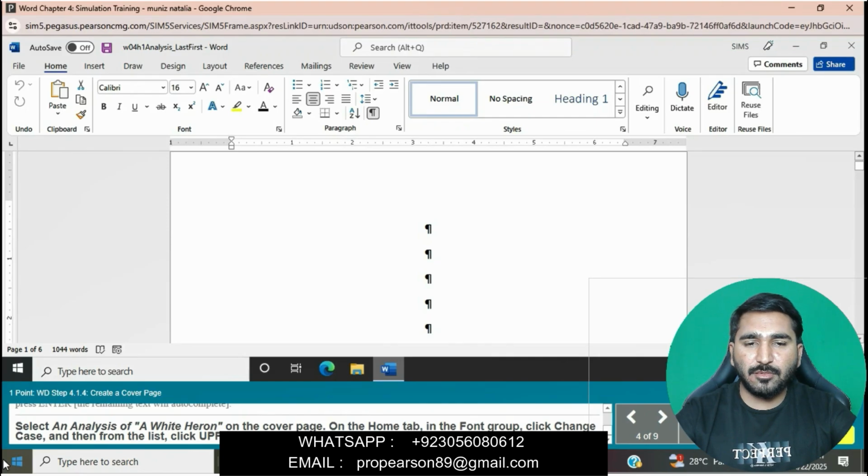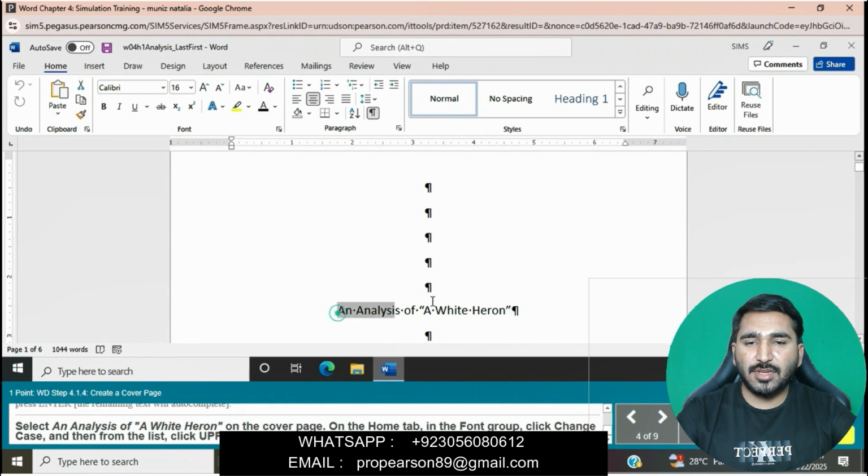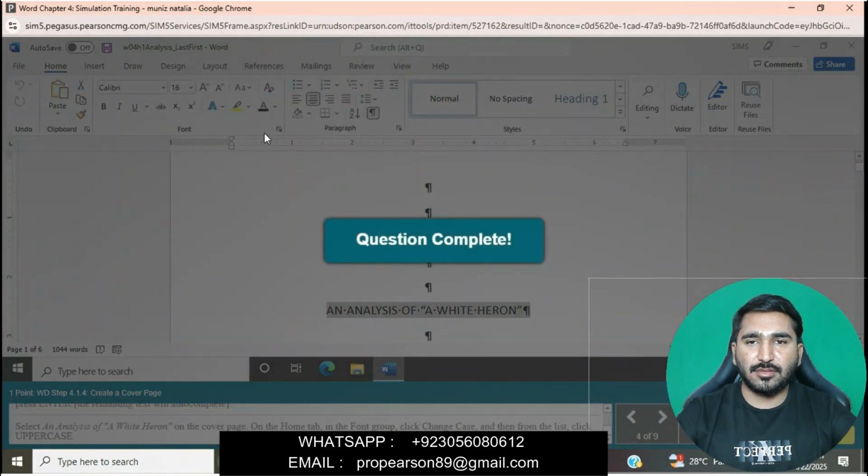Select An Analysis of A White Heron on the cover page. On the Home tab, in the Font group, click Change Case and then click UPPERCASE.